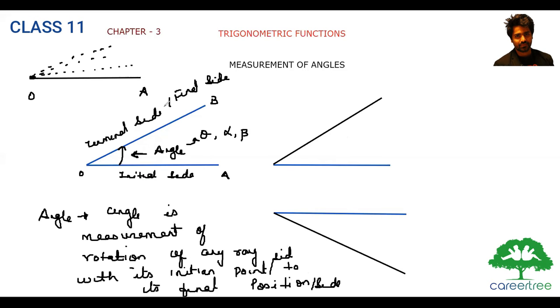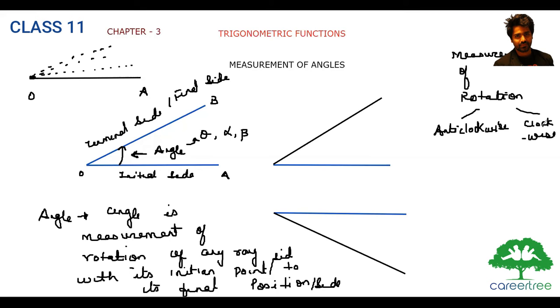Now when we talk about measurement of rotation, we can rotate a ray in two directions. One is anti-clockwise, and another is clockwise. Yes or no? Yes, sir.